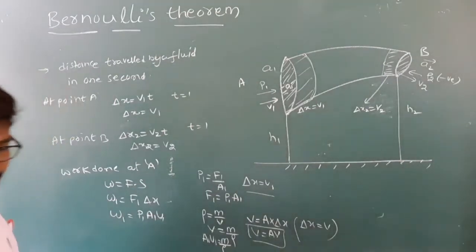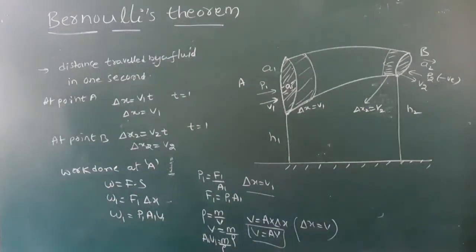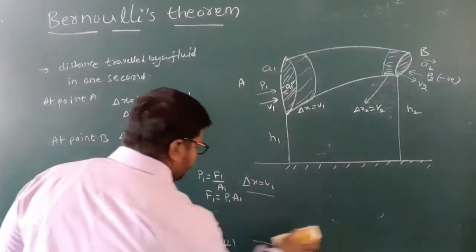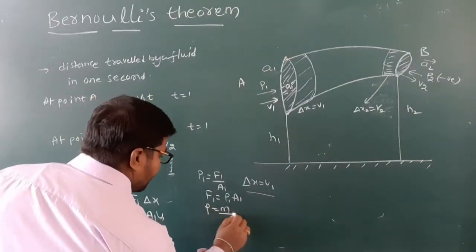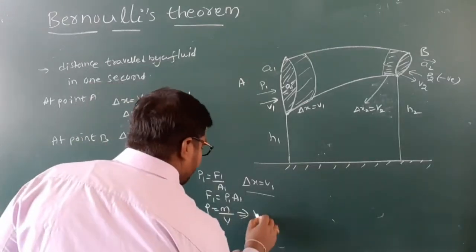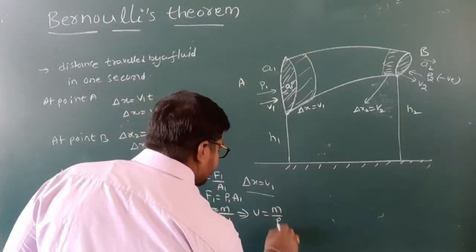Understand that, children? Once again I will explain. We know that density is equal to mass per unit volume, so volume is equal to mass per density.